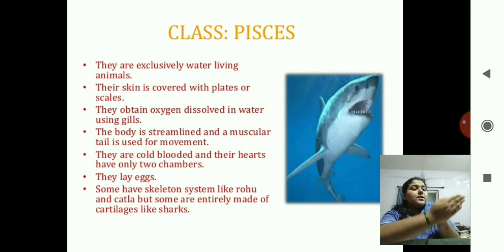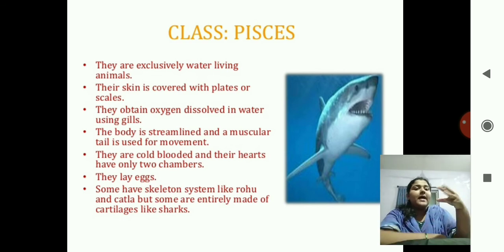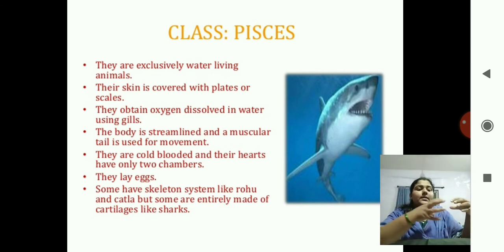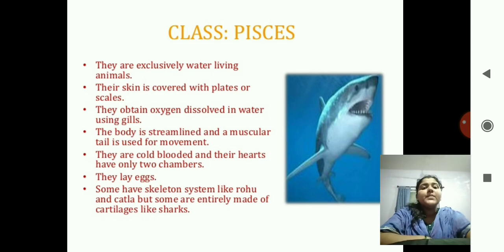Correct? In the front they have the cone, and at the back also they have the cone, the aeroplane type of figure. Streamlined. They are cold-blooded, and their hearts have only 2 chambers. They lay eggs. Some have skeleton system like rohu and katla, but some are entirely made of cartilages like sharks.